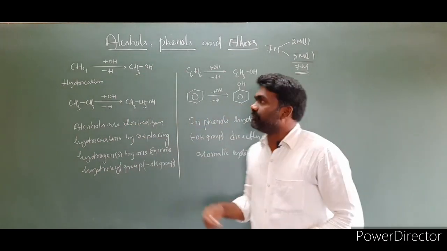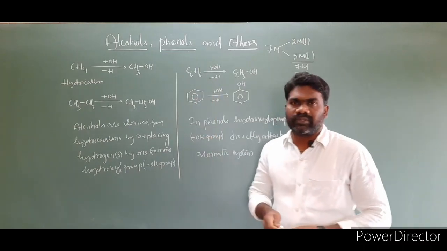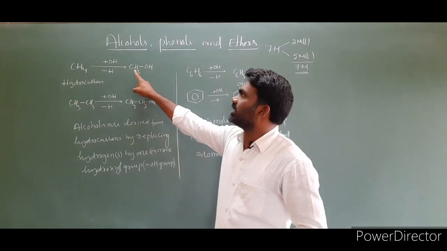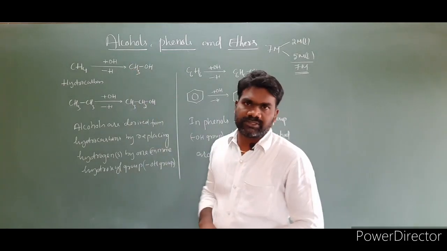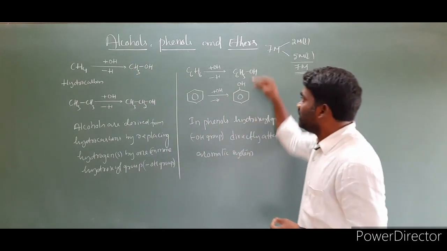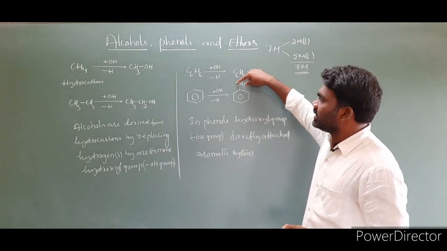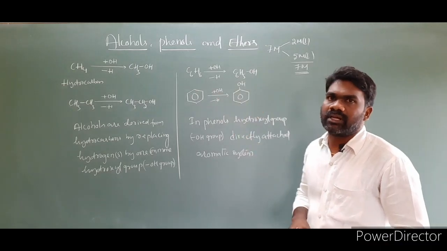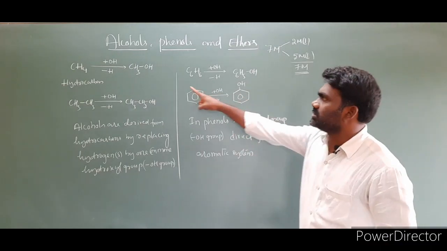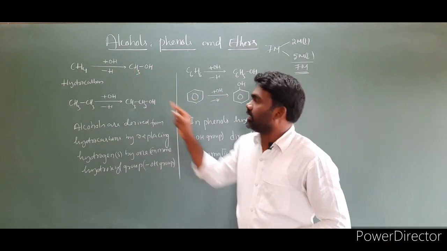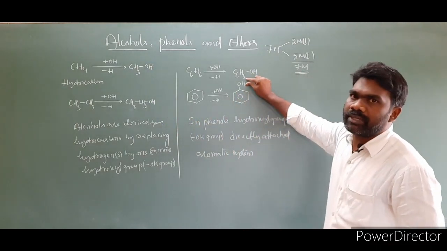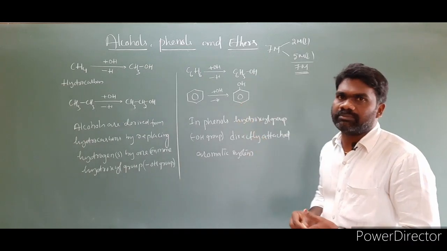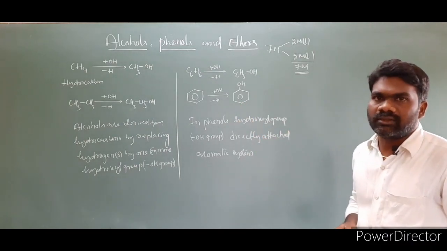Now what is the difference between alcohols and phenols? What is the main difference? In alcohols the OH group is directly attached to a carbon in an aliphatic system, but in phenols the OH group is directly attached to the aromatic system or ring, the benzene ring. That is the main difference between alcohols and phenols.